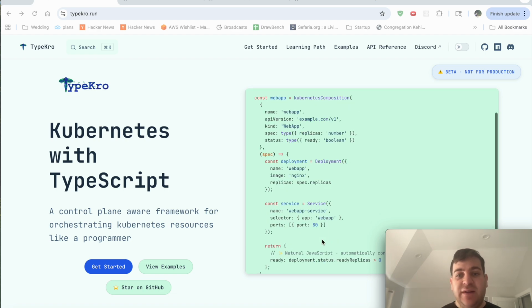You are able to define a declarative function where you can define your Kubernetes deployments, your Kubernetes services, and status expressions, which will be evaluated within the Kubernetes cluster. It will then transpile these functions into YAML, which is built for the Kubernetes Resource Orchestrator, an open source controller built for Kubernetes by Amazon.